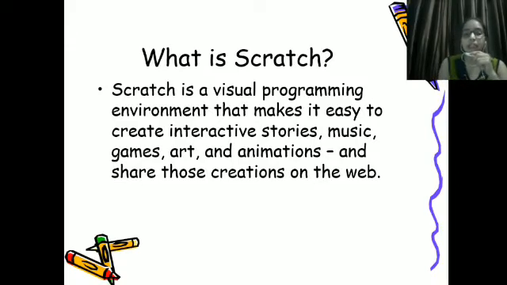Dear students, Scratch is a programming language. Now the question arises: what is a programming language? As you know, we use language to communicate with others. In the same way, in a computer we use a programming language to make a program. Who makes the program? A programmer makes a program. Whoever is making the program is called a programmer.